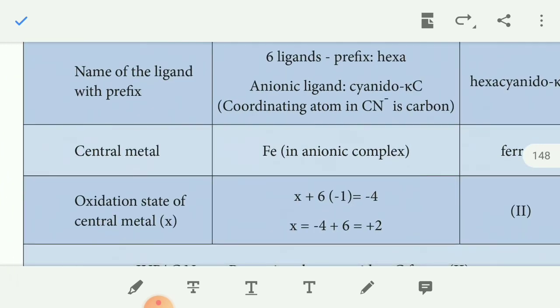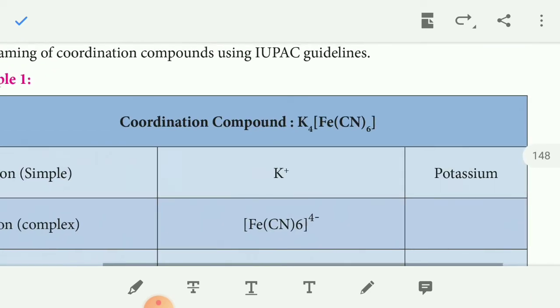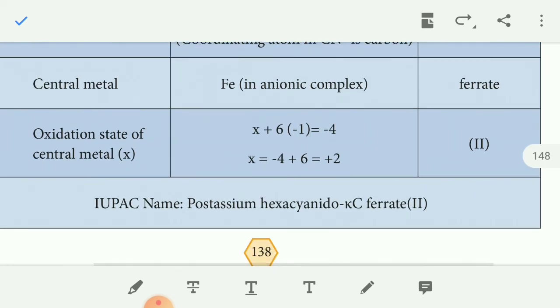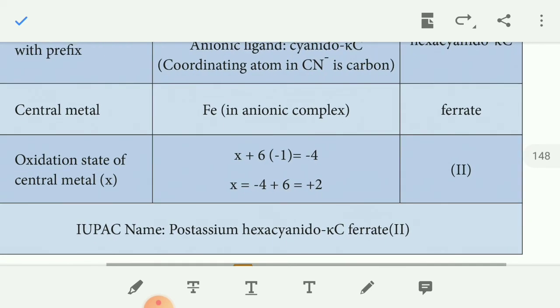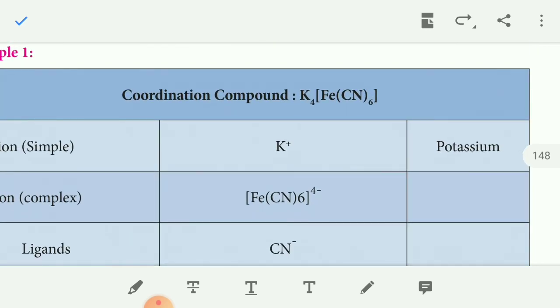Fe is in an anionic complex, because the charge of the complex is negative. So you write ferrate. Then you find the oxidation state of the central metal atom; I will explain how to calculate the oxidation number. In the IUPAC convention, you write it as a Roman numeral, so Fe is +2, written as II. So the IUPAC name of the complex is potassium hexacyanidoκC ferrate(II).